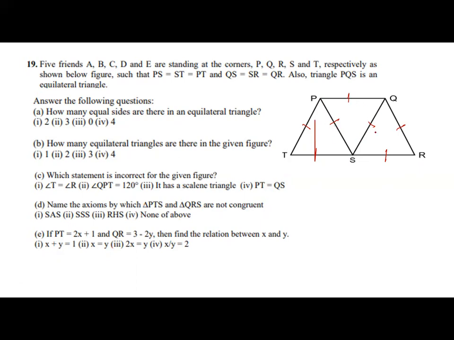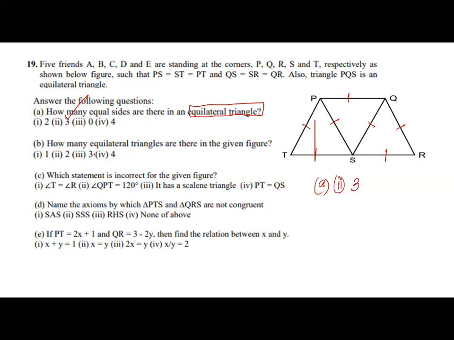So all the sides are equal, the straight lines are equal to each other. Now how many equal sides are there in an equilateral triangle? It is always 3, because a triangle has 3 sides, all are equal. So equal sides are 3. So for part A, the answer is the second option, that will be 3.